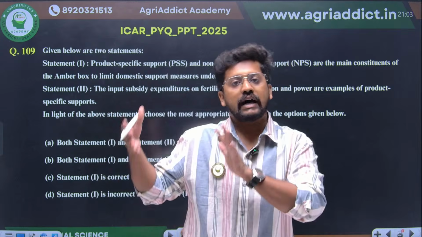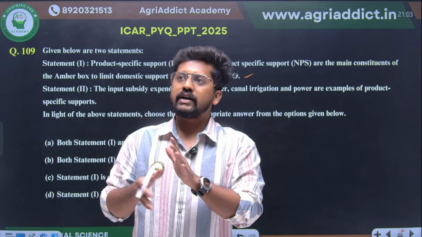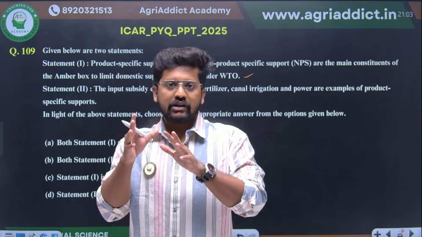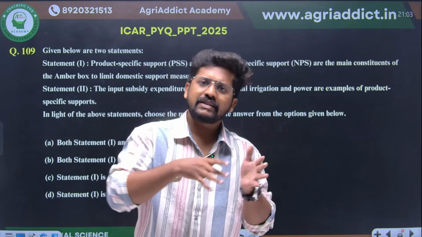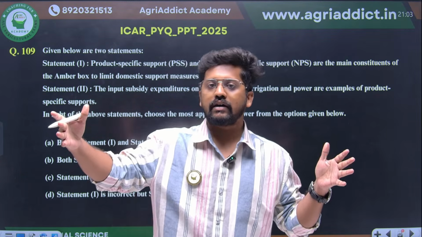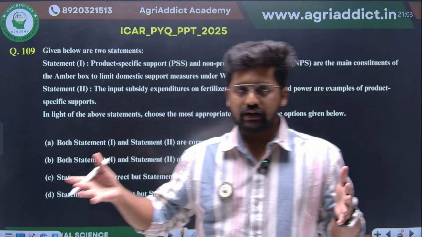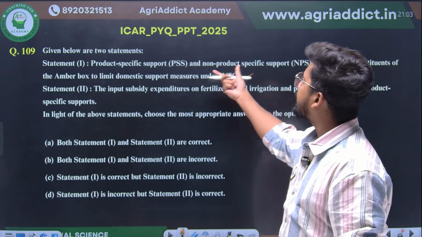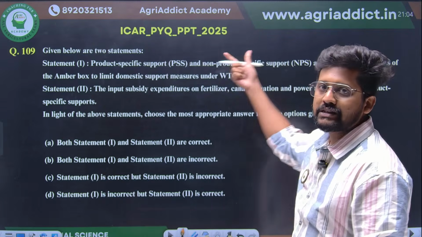But there are other trade-distorting subsidies, such as fertilizer subsidies and irrigation subsidies, which are not particular to one crop. They are applicable to a large number of crops, right? So there is product specific support as well as non-product specific support under the amber box.